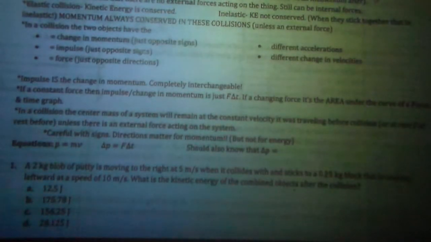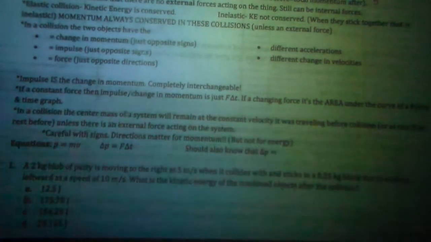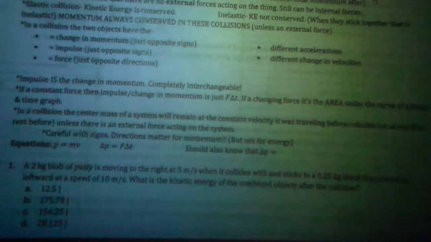Isolated means there's no external or outside forces. There can still be an internal force, like when we talk about somebody throwing a ball: the force of the hand on the ball and the ball on the hand is still inside the system of the person and the ball. Or a spring acting equally on both objects, that's an internal force, etc. An outside force would be like a hand coming in and doing something to two carts, or friction, etc.